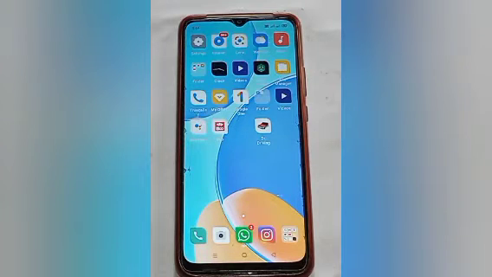So today's video title is how to change default notification sound in Oppo phone. So let us start our video.